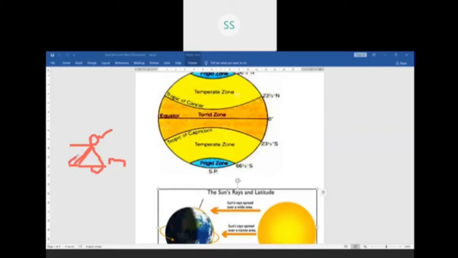Altitude I am talking about, children, not latitude. So don't get confused. Latitude is different, altitude is different. Altitude is height above sea level. Suppose this is the sea level. From this sea level, we measure the height of a plain, maybe this is a plain, height of a plateau, height of a mountain.